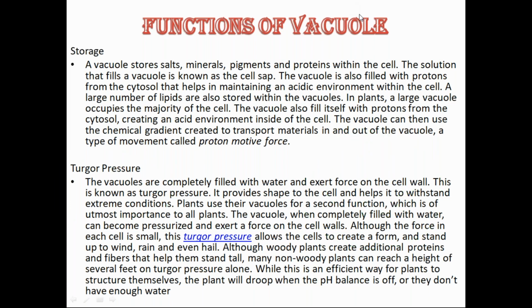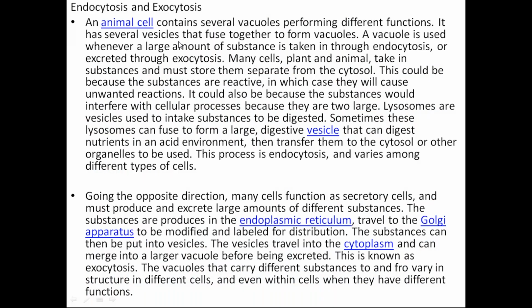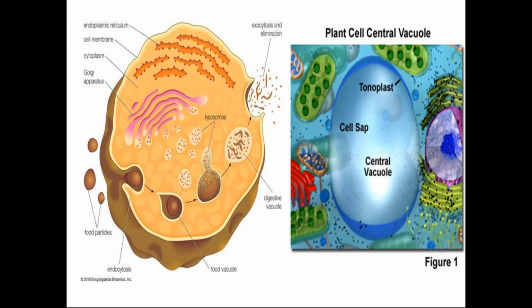Endocytosis and exocytosis, as we have seen here, these are the food particles, and we have studied what is phagocytosis, what is pinocytosis, what is endocytosis. We have studied in the lysosome portion, and we will study endocytosis again with the important molecules involved in that, but that is a separate portion and we will deal with it on another day.